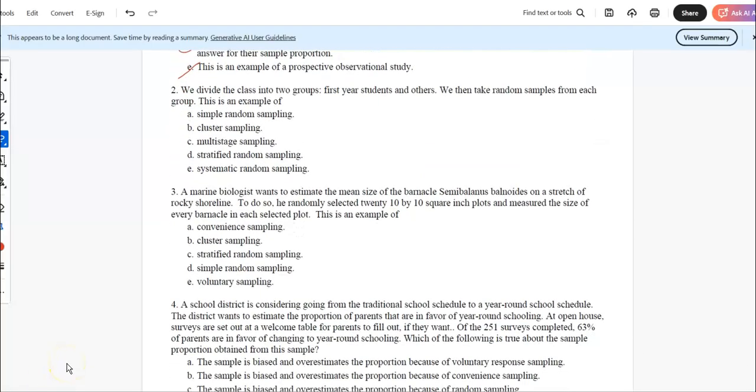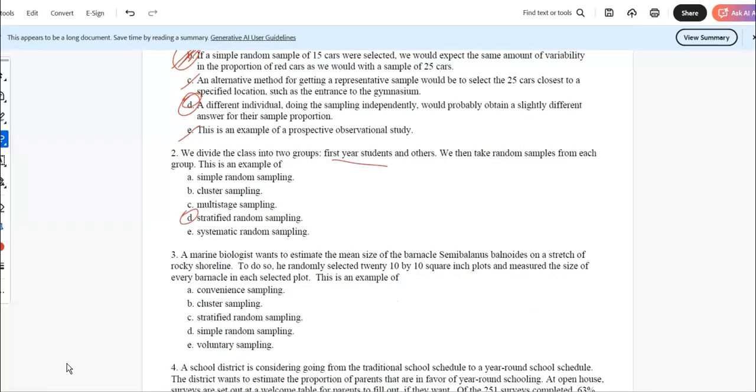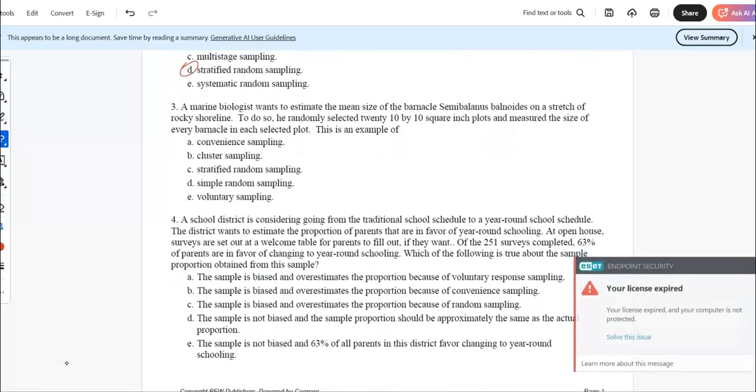Okay, we divide the class into two groups, first year students and others. So we're kind of grouping them by some similar quality. We take random samples of each group. So we had similar groups because we had first year students together, so that's stratified. We only took a simple random sample inside of each group. Systematic would be going every fifth person or something. Multi-stage, we don't even know what that is in AP Stats. Cluster sampling is when you have heterogeneous groups and you do a census inside of each group. And simple random sampling is when you don't group at all. So it's got to be D.